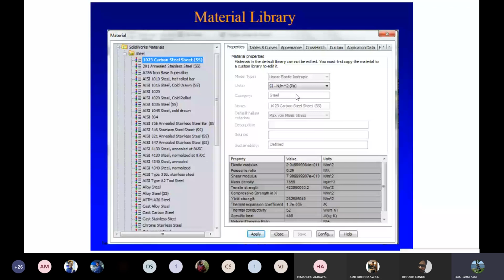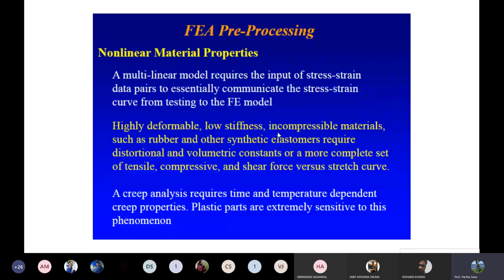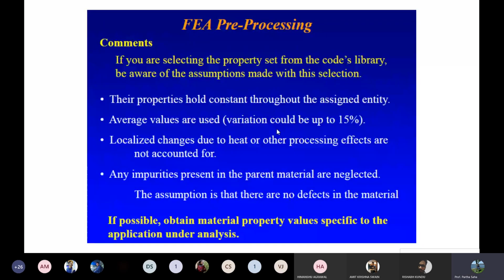And nonlinear material properties you can solve. Highly deformable, low stiffness, any kind of rubbery material; creep you can do, fatigue you can do. I think you can just go through these slides. These are basic things being mentioned. If you are selecting the property set from the course library, be aware of the assumptions made with this selection. Most of the time there are a lot of constraints or the database has not been updated. So check it before you take any material database into consideration. I'll show you how to take it.